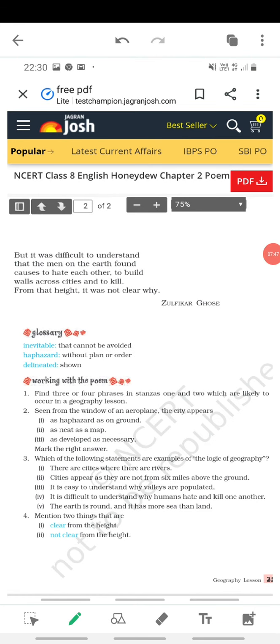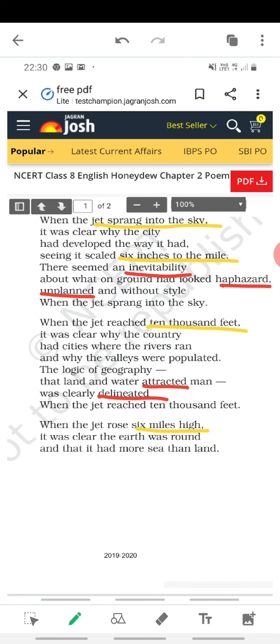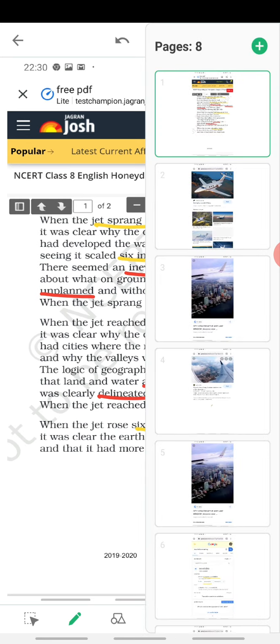So coming back to the next page of the poem, we were here. When the jet rose 6 miles high, it was clear that the earth was round and that it had more sea than land. You could see more water, more sea than land.